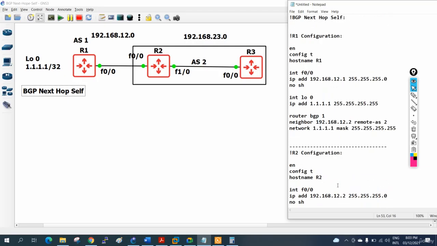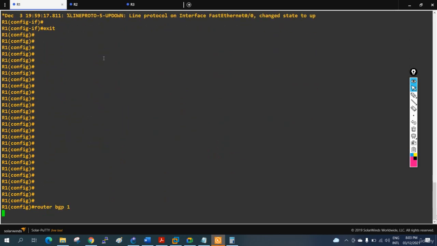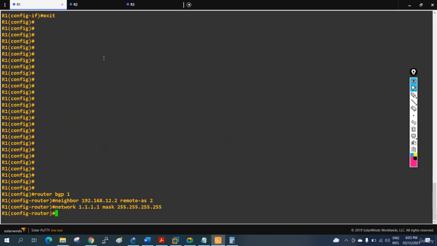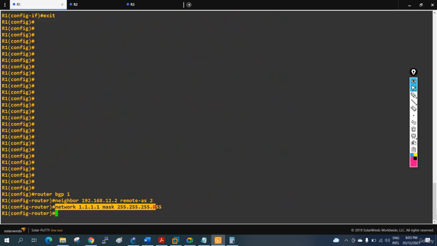Okay, so let's paste the configuration. I will copy from here to here, and I will go here in R1, put exit, and paste here. This one is to make the neighborship, and the other one is to advertise my LAN network or my loopback network. So this is finished.